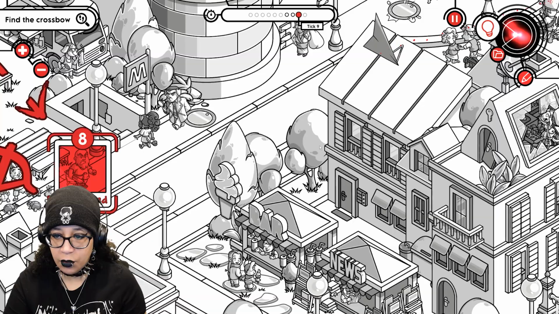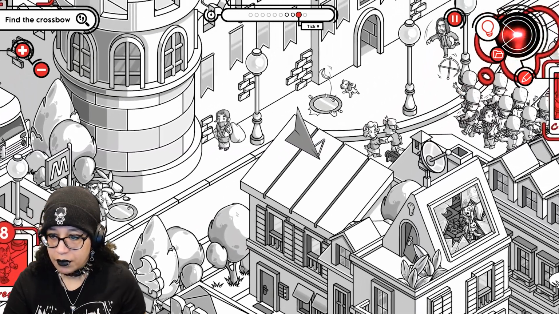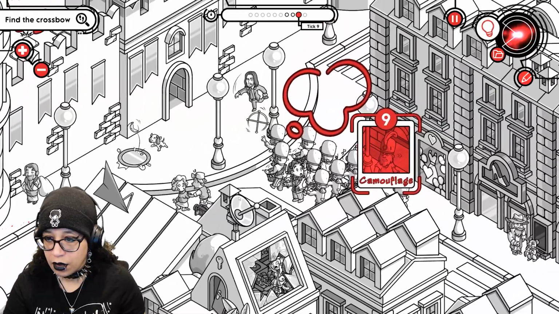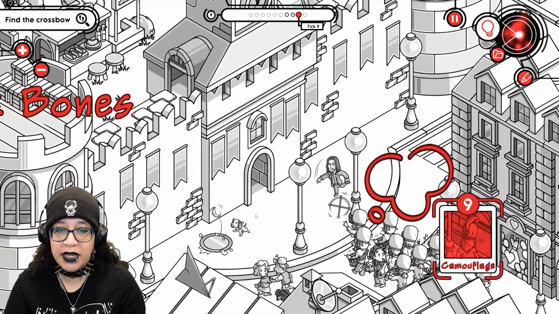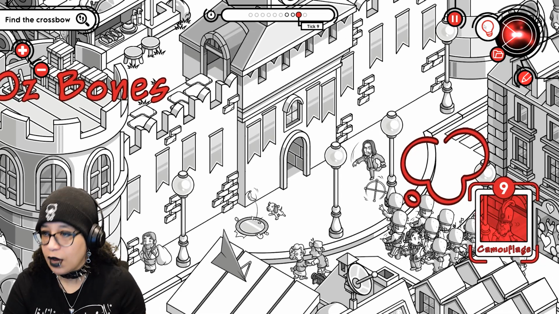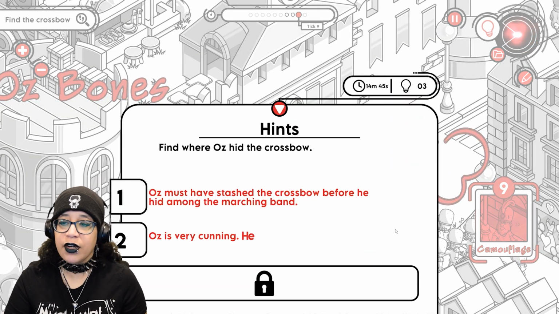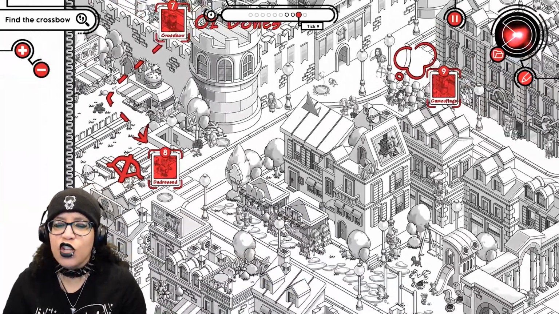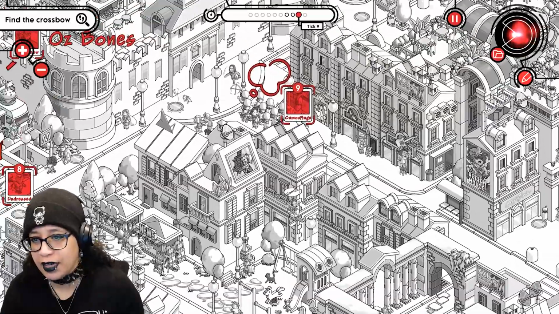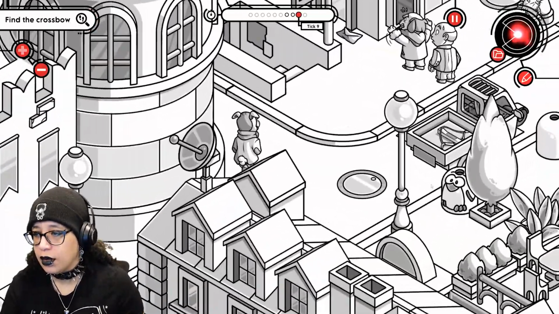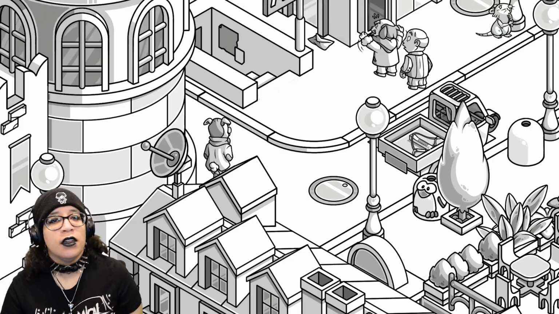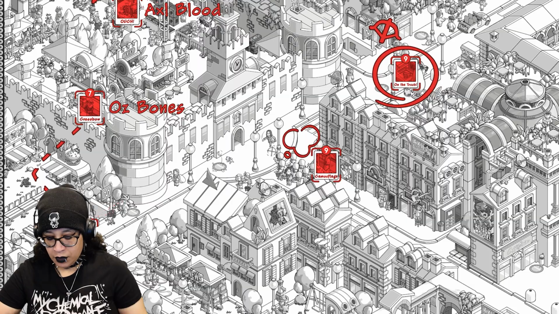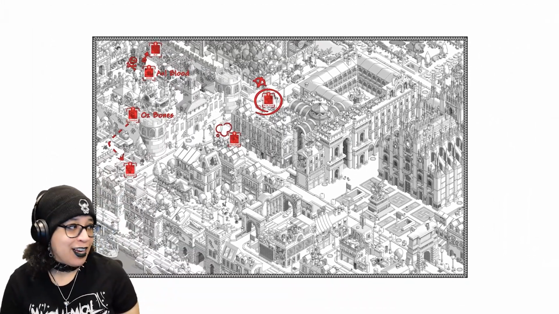So where did he put... In a tree? No. Where could he have put it? This part I thought was gonna be super easy, and I don't know. Tell me another hint. Oz is very cunning. He hid the crossbow in a moving vehicle. Oh, bro, there's a 0% chance I would have figured that out. So it's over here. 0% chance that my feeble brain would have figured that out. I am just not. This was a great game for Bordy to pick.